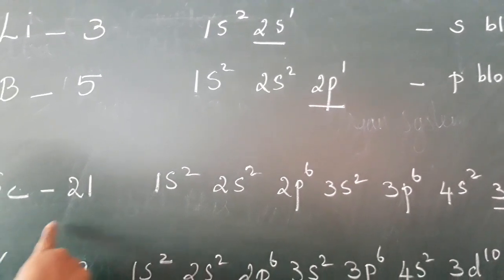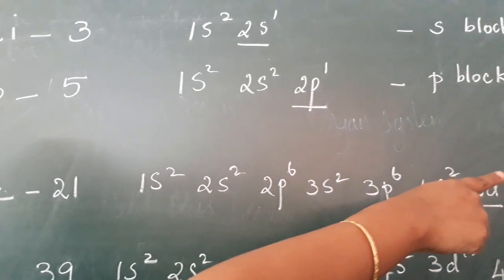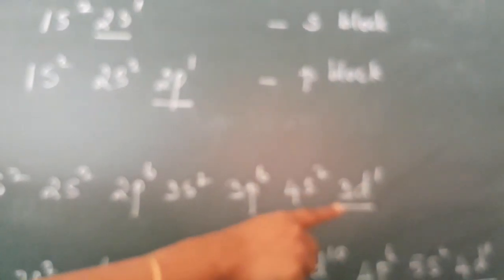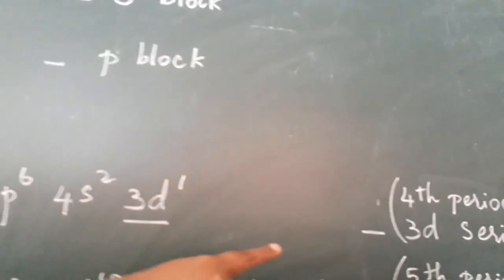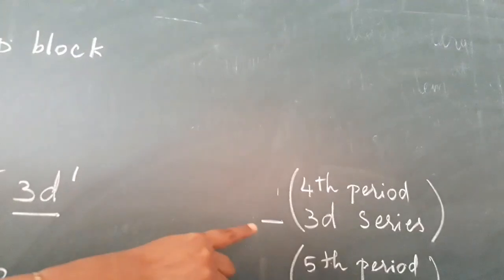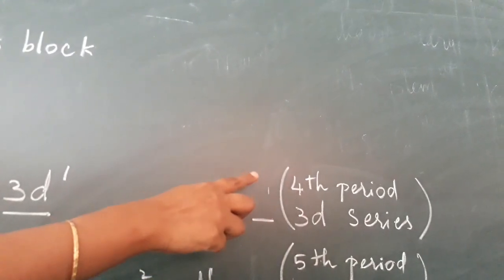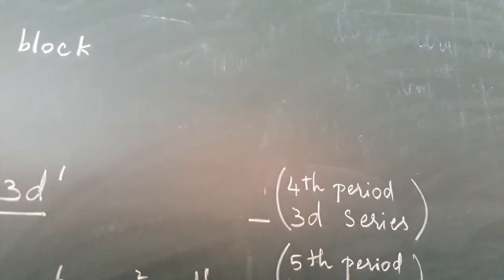Scandium is present in the fourth period. The fourth period is called the 3d series, because the last electron enters into the 3d orbital.